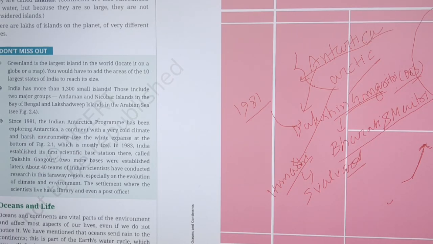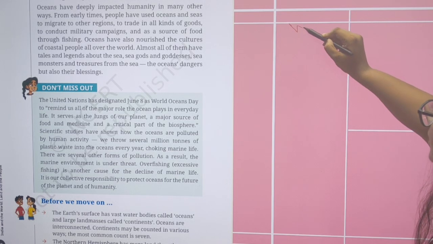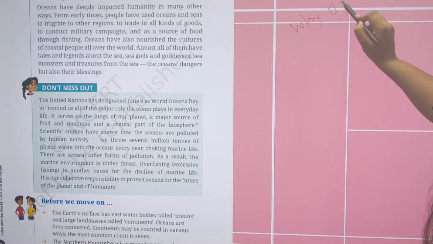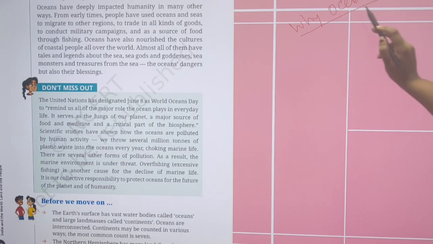Now, the oceans and life. But why is the ocean necessary for our life? Because it supports the marine flora and fauna.